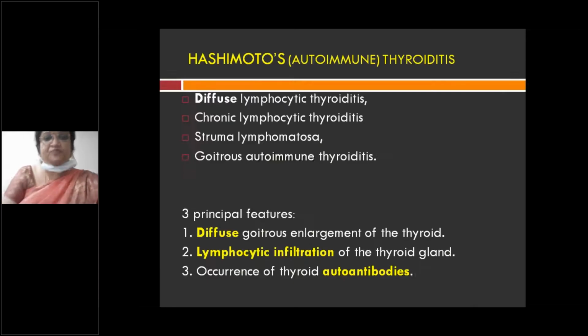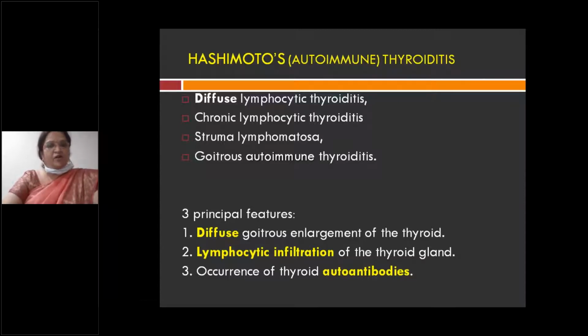Okay. So Hashimoto's thyroiditis is an autoimmune thyroiditis. The other names are chronic lymphocytic thyroiditis, struma lymphomatosa, goitrous autoimmune thyroiditis, or diffuse lymphocytic thyroiditis. Why is it called lymphocytic thyroiditis?